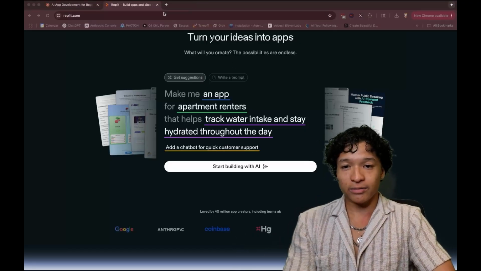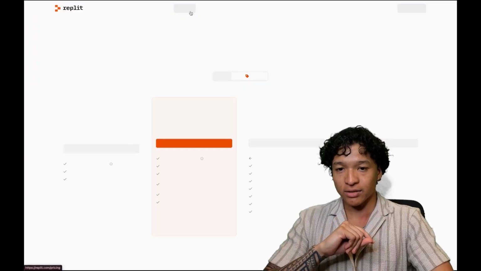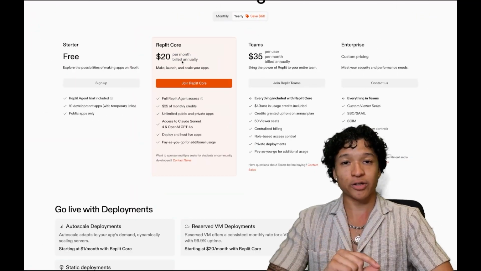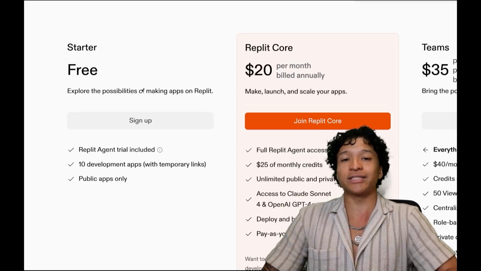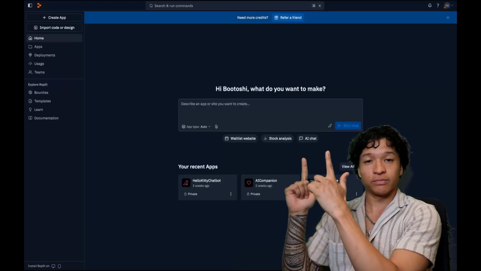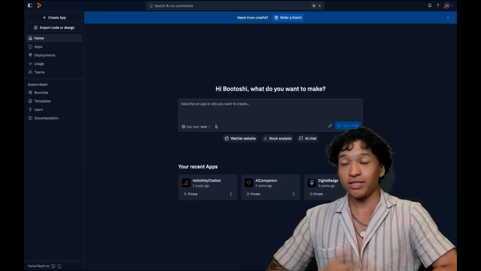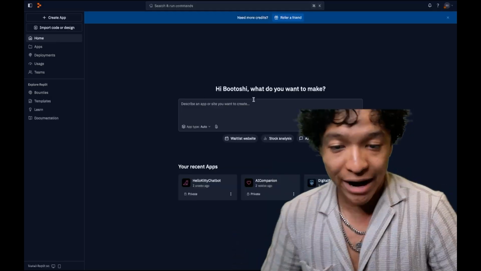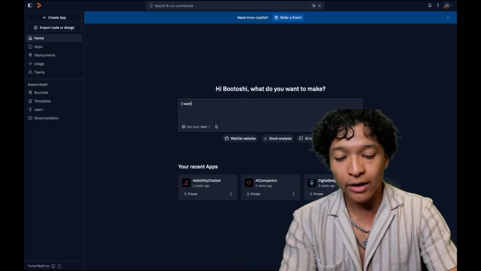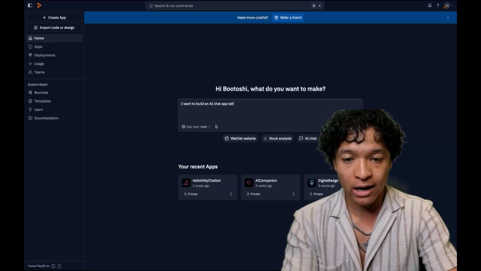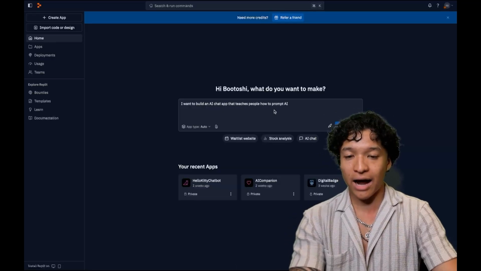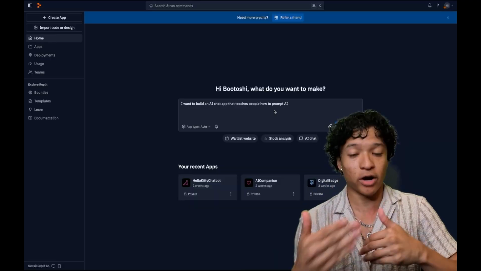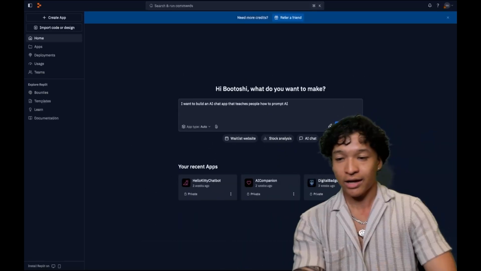So we'll log in. Also, in terms of the pricing, it is $20 a month for Replit Core, but just to start off, they do have a free starter kit, so you can at least dip your toes in the water. Once you log in, you're presented with this very simple page. It's just asking you what you want to make. In my case, what was my North Star? I want to build an AI chat app that teaches people how to prompt AI. So I just input my idea, the product I want to build, into the chat interface.